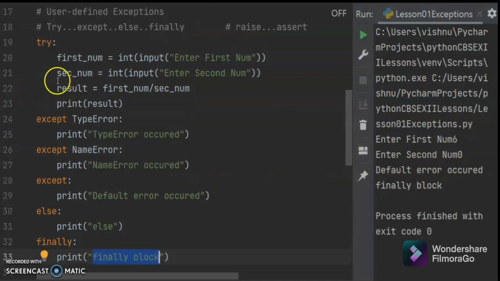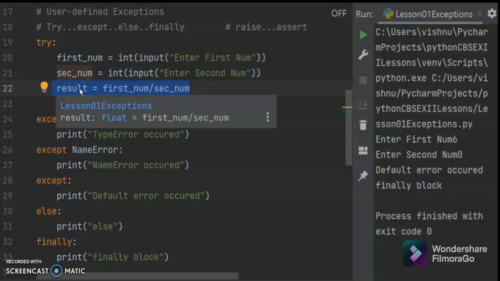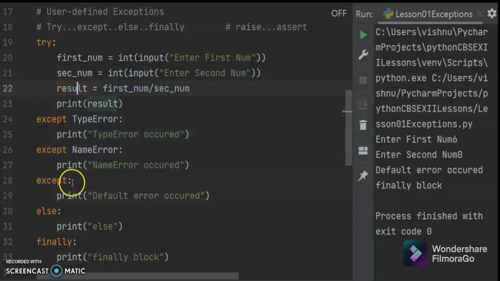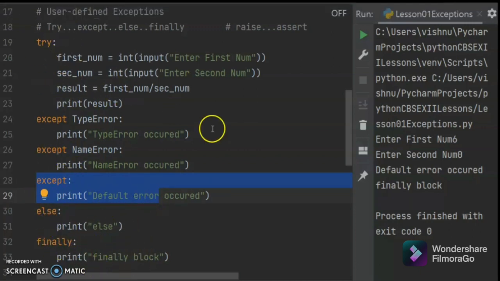The error has come, so it jumps to this except. Everything after the error will not be executed, but the finally block has to get executed. Else also has not executed. That is the role of the finally block. Next we will see about raise.